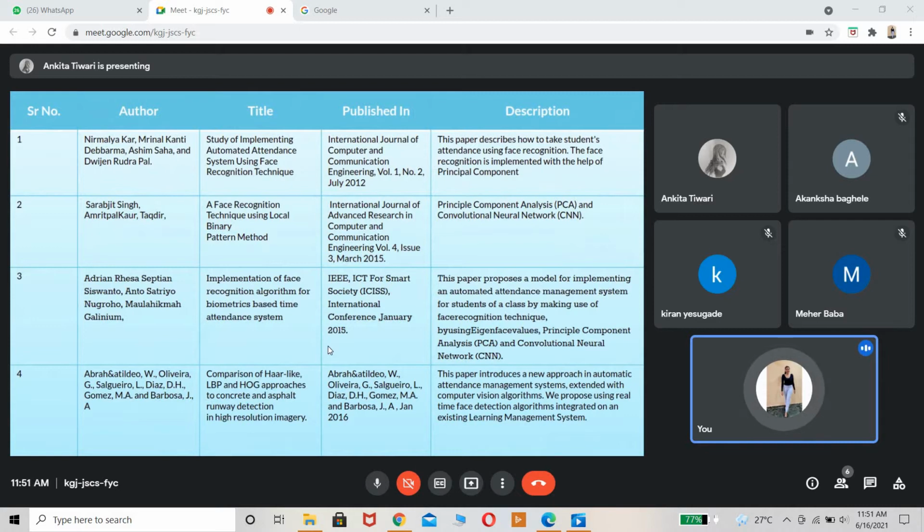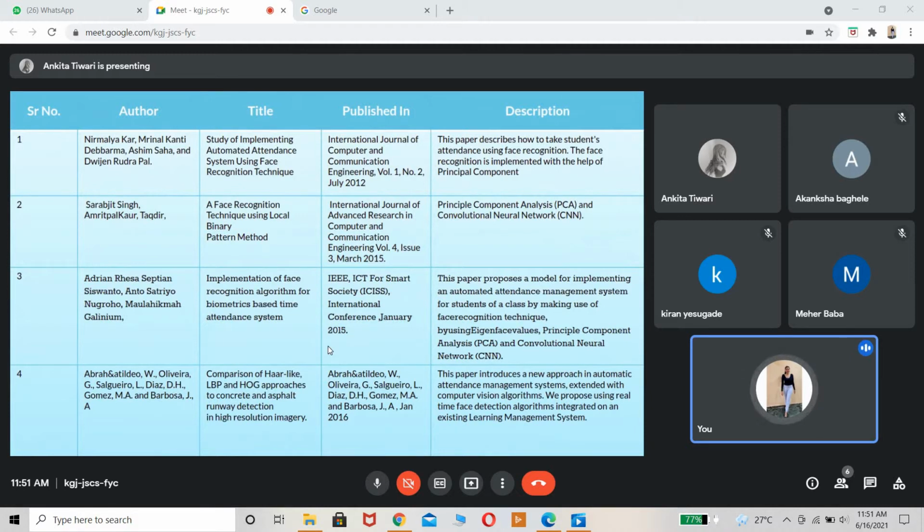The third paper was implementation of face recognition algorithm for biometric based time attendance system. This paper proposes a model for implementing an automated attendance management system for students of a class by making use of facial recognition techniques using eigenface values, principal component, and CNN. So different kinds of algorithms were used in this paper, from where we got the idea of the different algorithms.